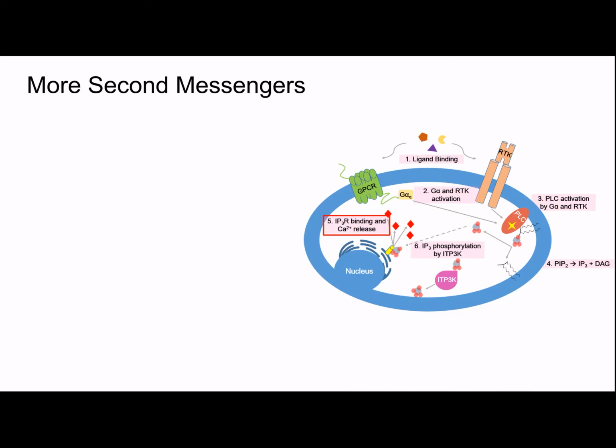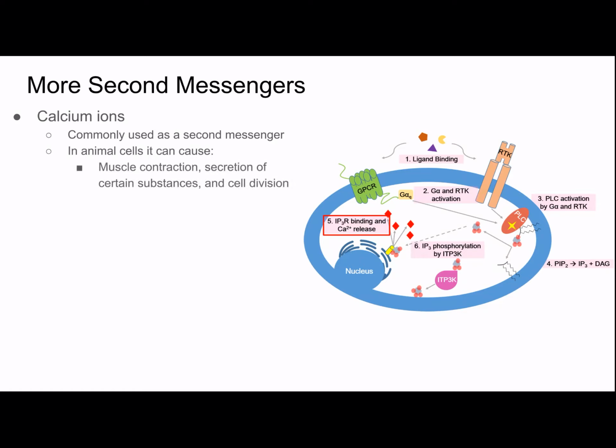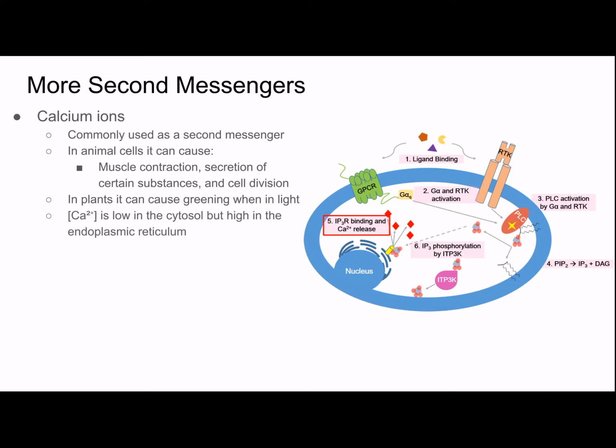More second messengers include calcium ions, which are commonly used as a second messenger. In animal cells, they're important. They're important in plant cells as well. They cause muscle contraction, secretion of certain substances, and cell division. In plants, it can cause greening when in light. The concentration of calcium ions is low in the cytosol, but high in the endoplasmic reticulum. So adding a bit into the cytoplasm would greatly increase the concentration of it and can cause the cell's activity to change.